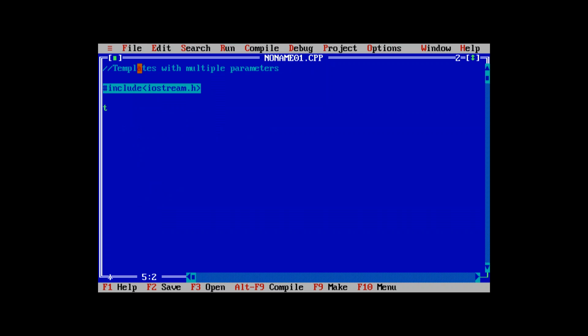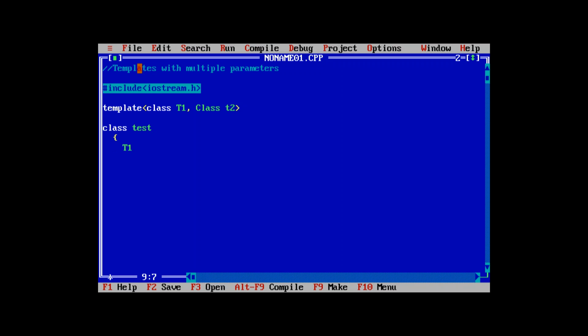Then there will be a template defined that contains two types, T1 and T2. Then there will be a class defined, that is a test class.